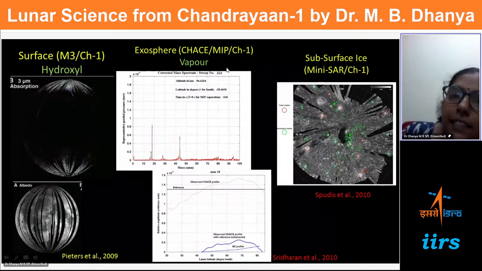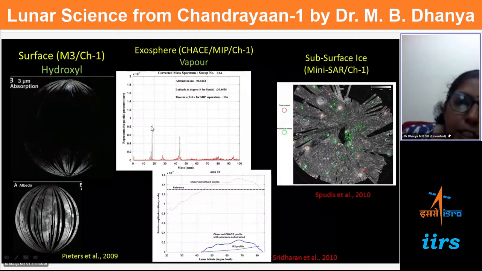Now we have again ChACE on the MIP. When ChACE descended as part of MIP, it measured water in the exosphere, so it is in the form of vapor. Basically, ChACE gives the mass spectra. The science output from ChACE gives you signals: the y-axis is the intensity of the signal, and the x-axis is mass. At different mass values you get a signal, and the mass resolution is typically 1 AMU. So for each atomic mass unit, you get a signal indicating certain species.